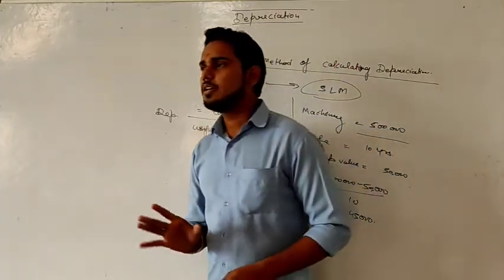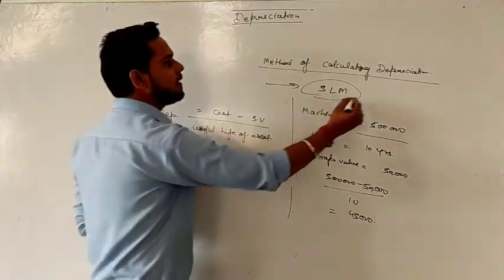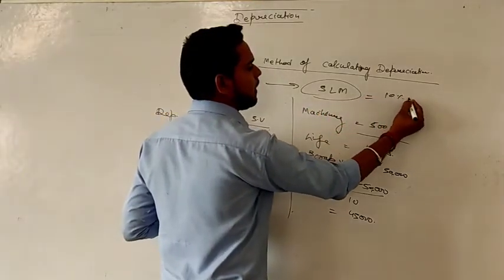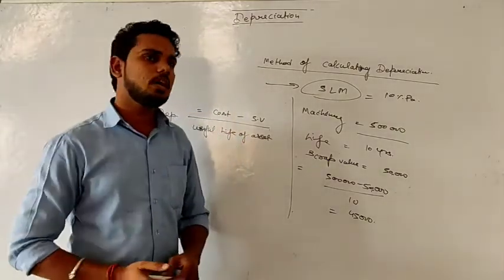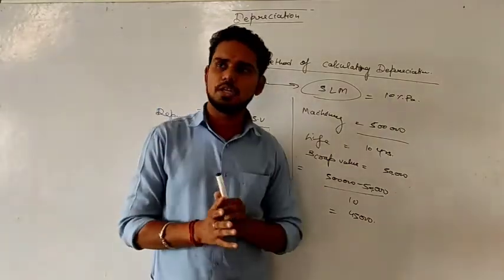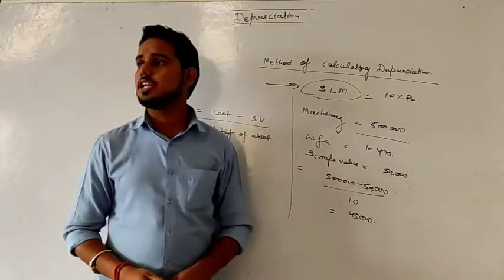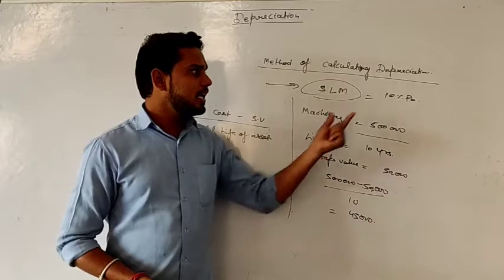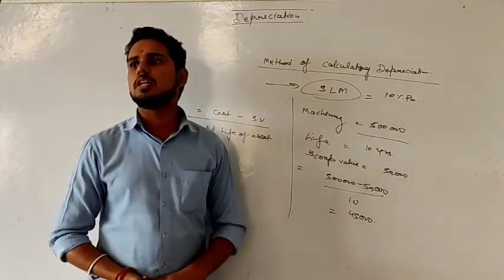So now see one thing, in this method, sometimes it can also be given in the question that SLM is 10% per annum. Right? So if it is given in the question that depreciation will be calculated as per straight line method and depreciation rate is 10% per annum, means you can directly calculate depreciation. 5 lakhs 10% will be 50,000.